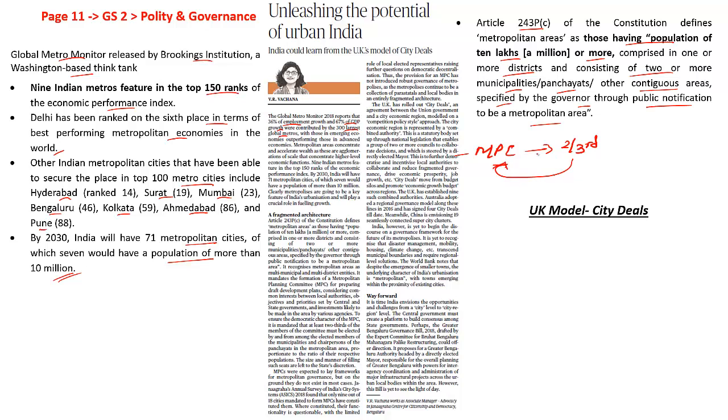So all those people who are elected ward wise, who are representing that particular constituency, about 2/3 of the people in the MPC will be elected, and the rest will be decided by the legislature of that state government. So kindly remember, 2/3 of this Metropolitan Planning Committee will be people elected from this metropolitan city, and 1/3 of its composition will be decided by the state legislature.